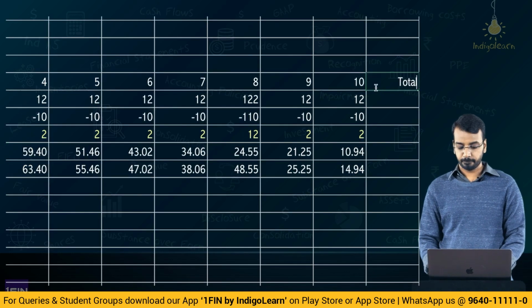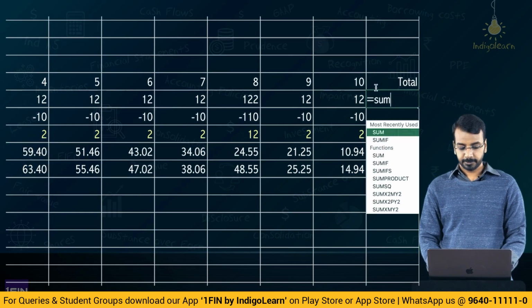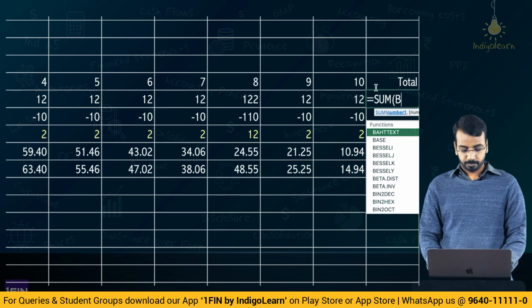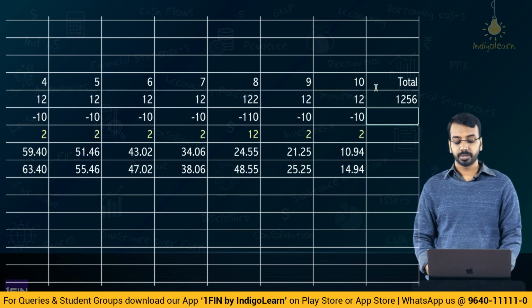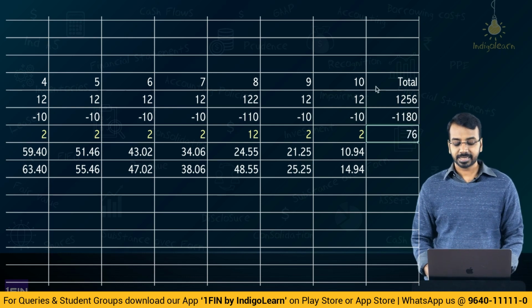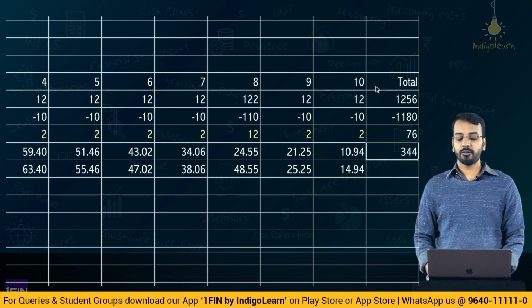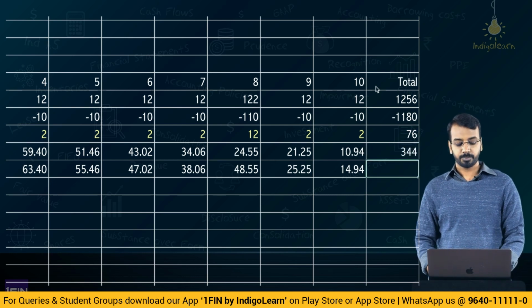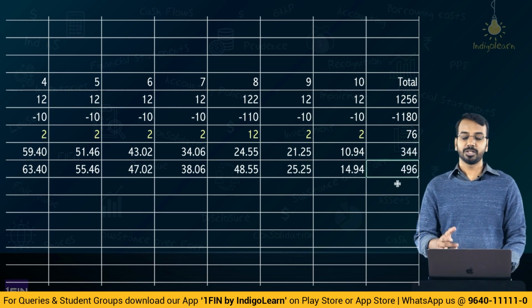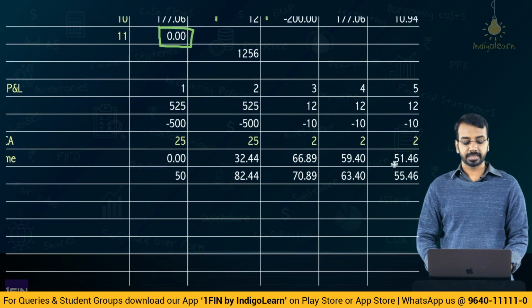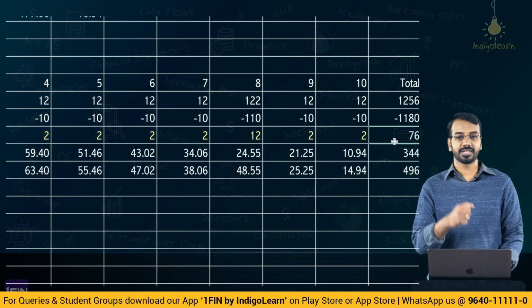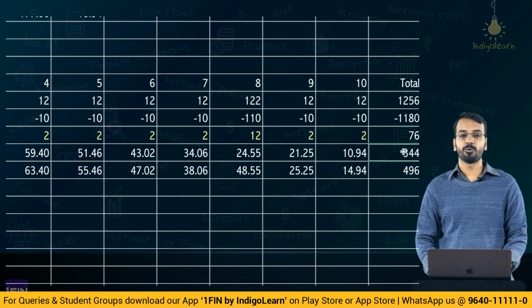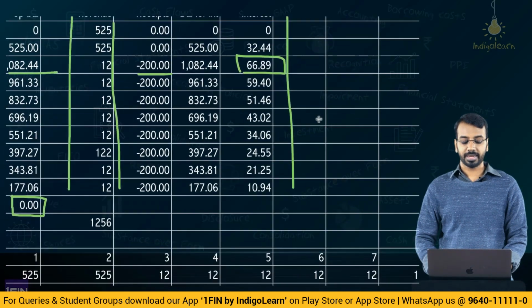If I do a total here, 1256 is the total revenue, 1180 is the total cost, 76 is the total profit, 344 is the total finance income, and 496 is the total profit. So, basically this 496, the total net profit, comprises 76 from the service concession arrangement directly and 344 as the finance income.